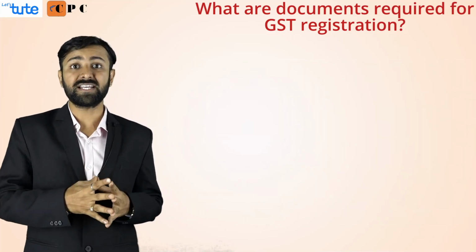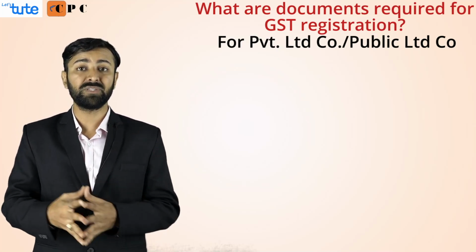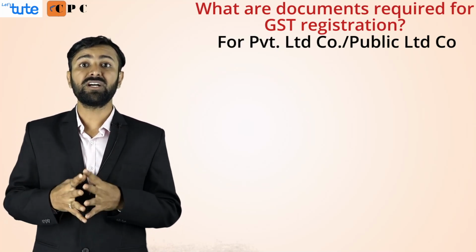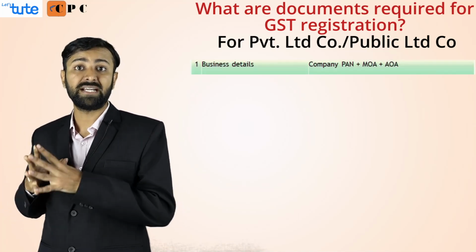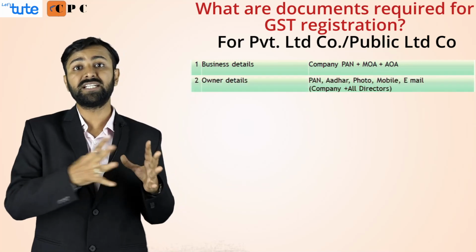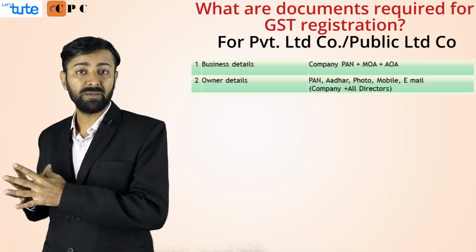Going ahead, the last category that we are going to cover is the company. Either it can be a private limited company or a limited company. For a company, you need to have the PAN card, the MOA and AOA ready with you. The directors, all the directors will have to submit their PAN card, Aadhaar card, email ID and mobile number.